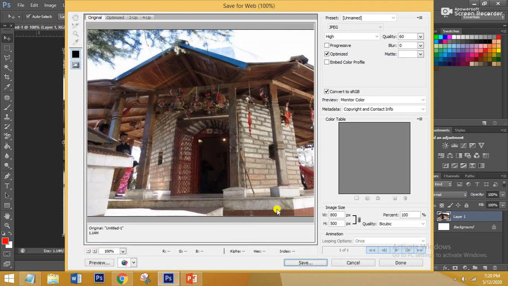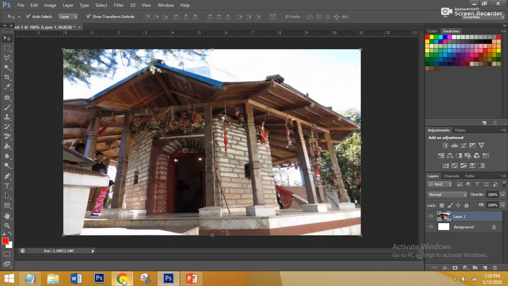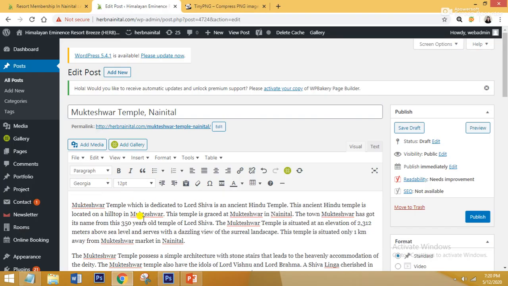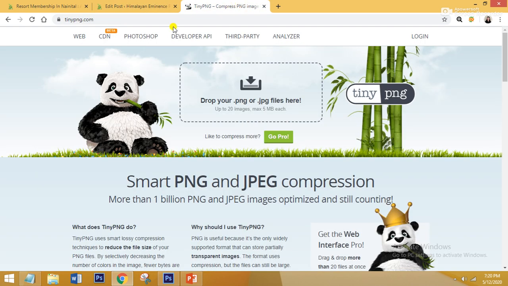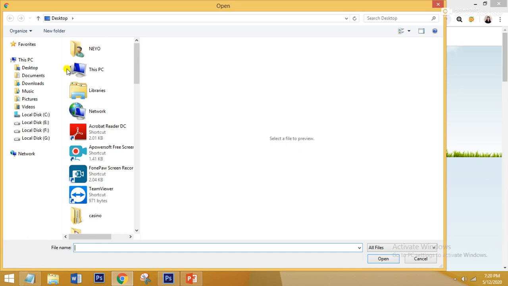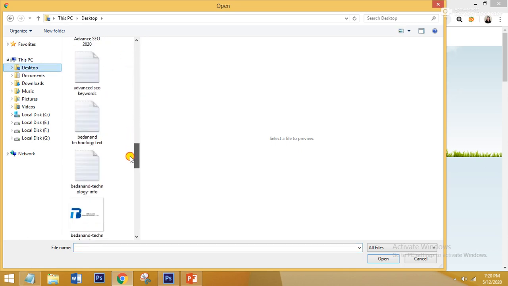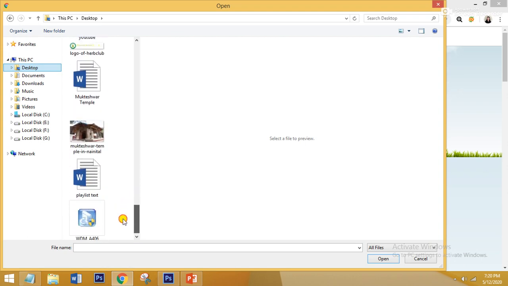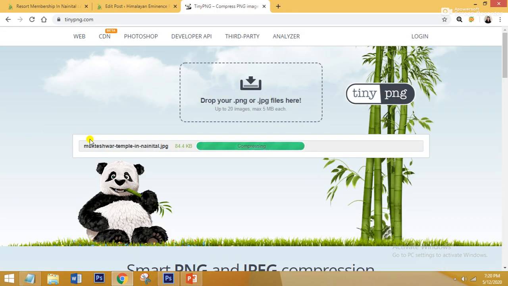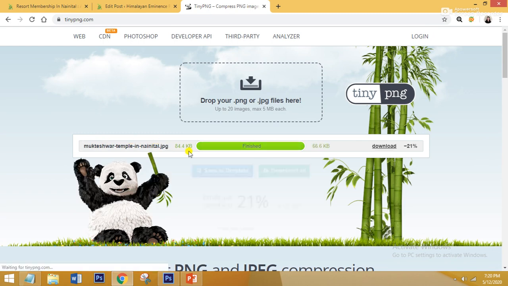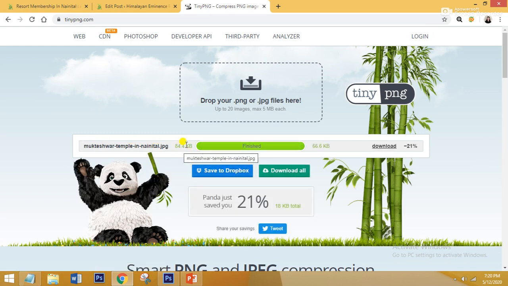And after that you will press the save button. And now what you have to do, guys, is first go to a compression tool and compress your image. Because if you do not compress your image, your website will take too much time to load, since your file size is too large. As you can see here, it is 84.4 KB, and when it is compressed, it becomes 66.6 KB.